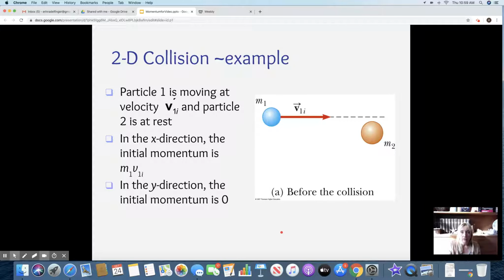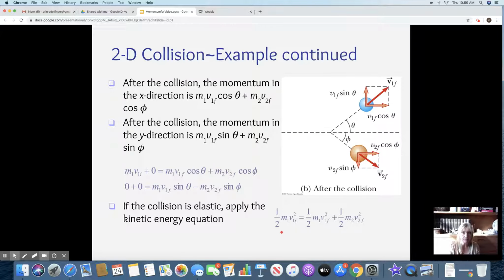Okay, so here we go. Particle 1 is moving at a velocity and hits particle 2 at rest. In the x direction, the initial momentum is m1v1. In the y direction, the initial momentum is 0. Okay, now we end up getting more complicated.